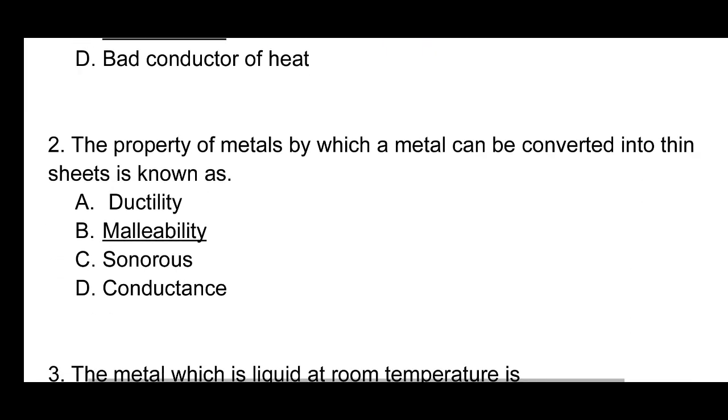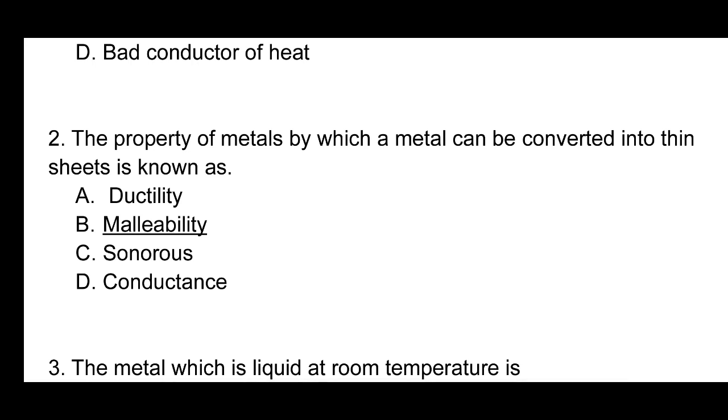Next question, the property of metal by which it can be converted into thin sheets is known as malleability. See here, metals show a series of important salient features. One of the important features is malleability. Here you can convert metals into thin sheets. You usually see aluminum foil or chocolate wrappers made through this property. So see here, ductility. Ductility means you can convert metals into thin wires.